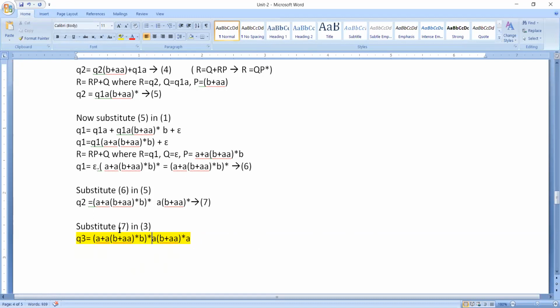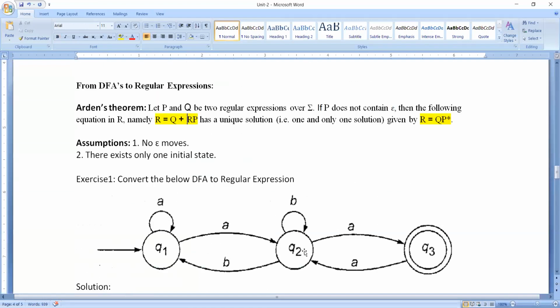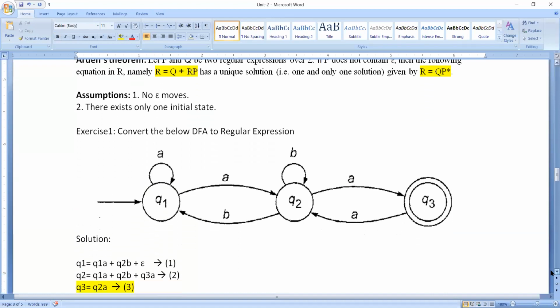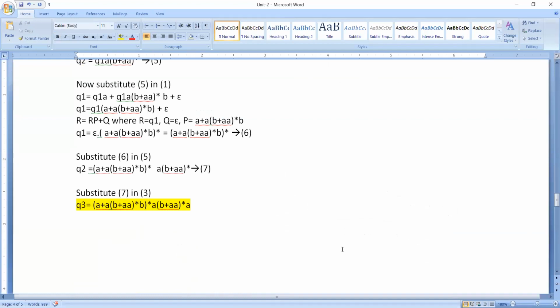Now if you observe thoroughly, the shortest string which this language accepts is small a into small a. You can cross check whether this is accepted by this DFA or not. On q1 on small a you go to q2, on q2 on small a you go to q3. So it is accepted. This is how you can cross check the regular expression which you have got by doing this substitution method.